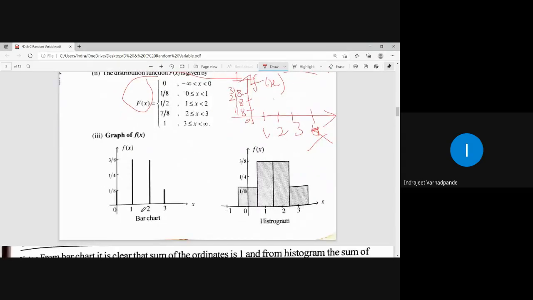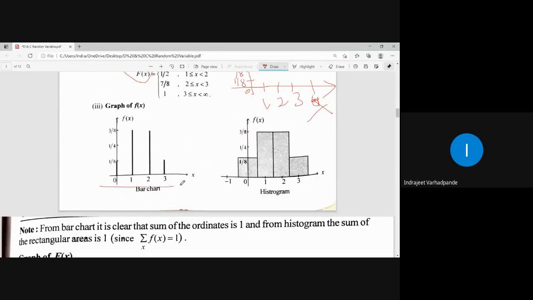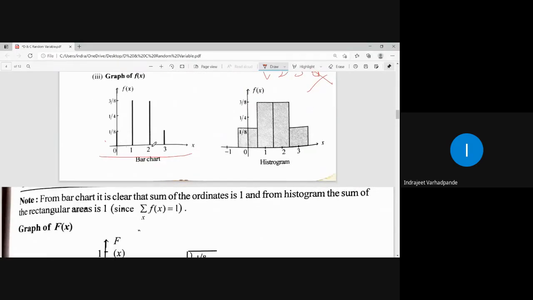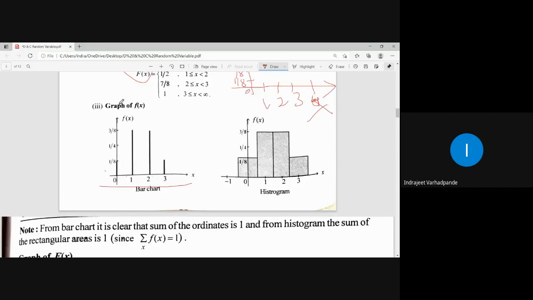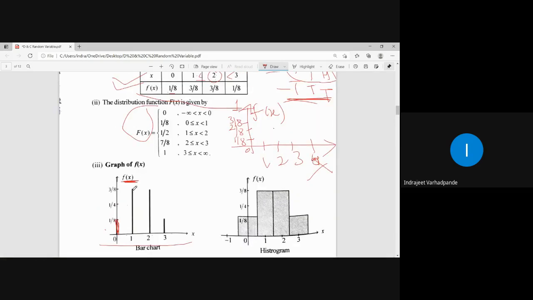So likewise you draw on the x-axis the values of the random variable, 0, 1, 2, 3, and on the corresponding y-axis, which we are taking as small f of x, the values 0, 1 by 8, 2 by 8, 3 by 8, 4 by 8, 5 by 8, and accordingly up to 7 by 8. What is the value for 0? 1 by 8. What is the value for 1? 3 by 8. What is the value for 2? 3 by 8. What is the value for 3? Again 1 by 8. So how will it be drawn?